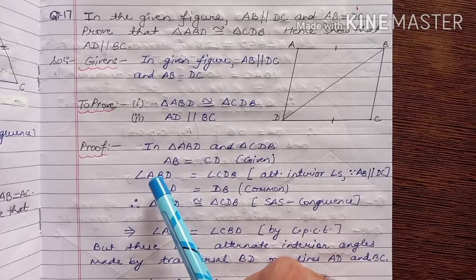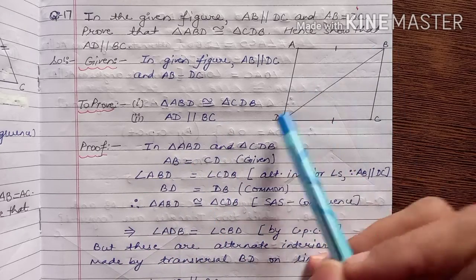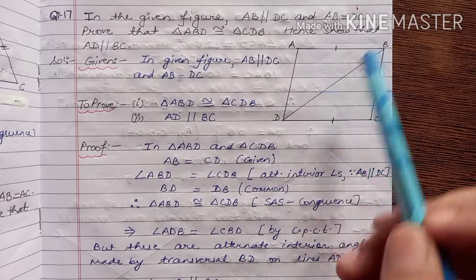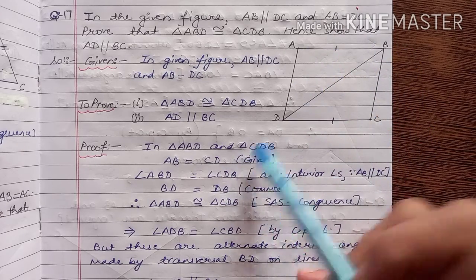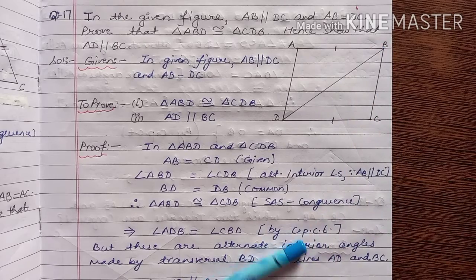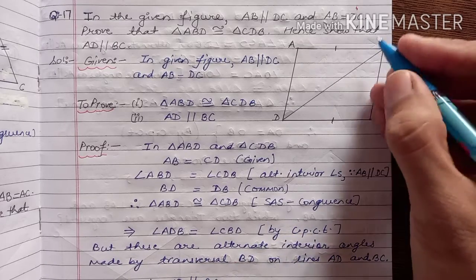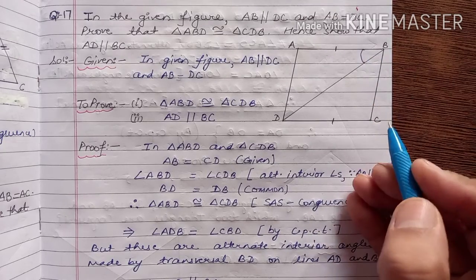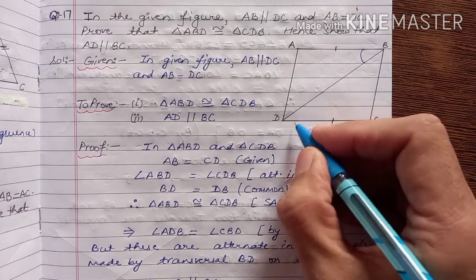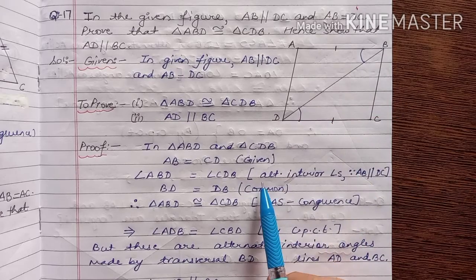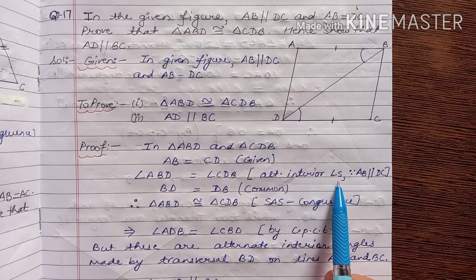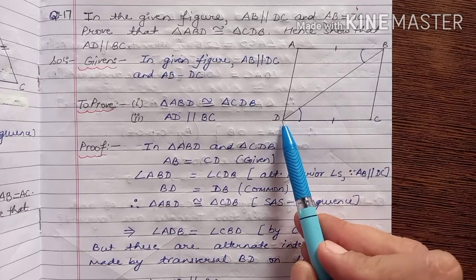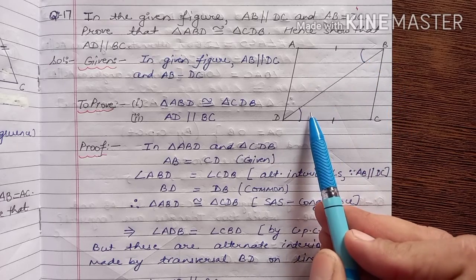So here we consider two triangles, triangle ABD and triangle CDB. First of all, AB is equal to CD, it is given. Also they are parallel, so it means angle ABD is equal to angle CDB. Why are these equal? Because these are alternate interior angles. As AB is parallel to DC and DB is a transversal, therefore these two angles are equal.